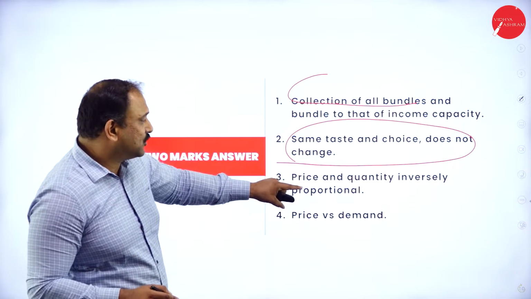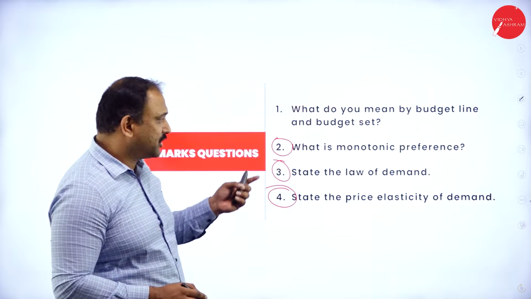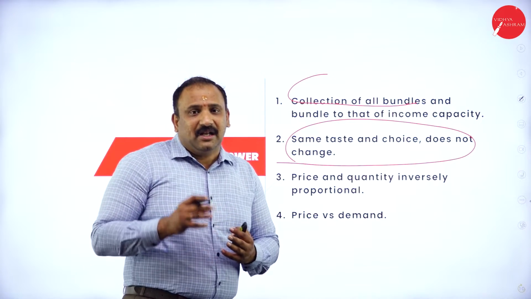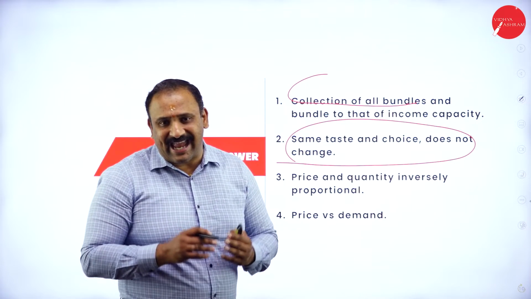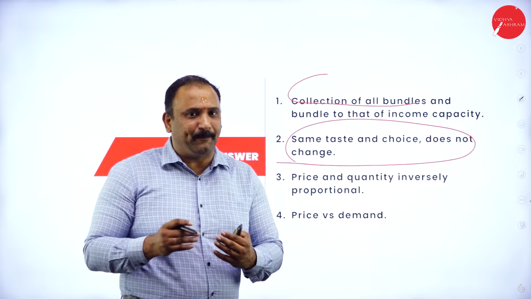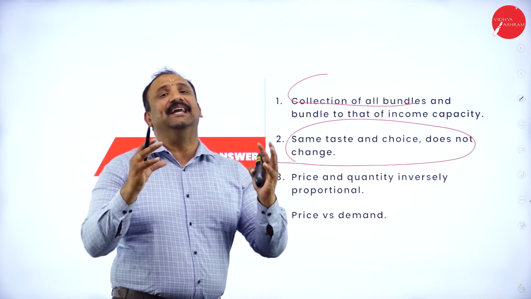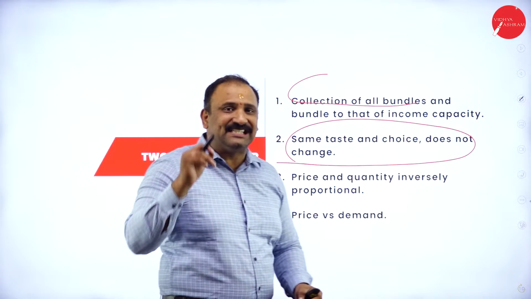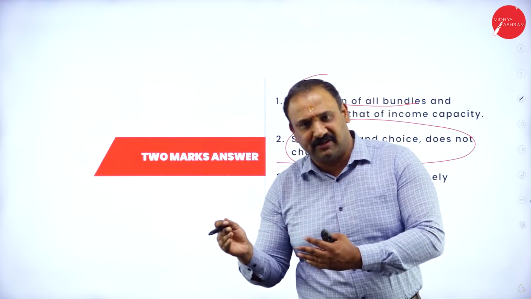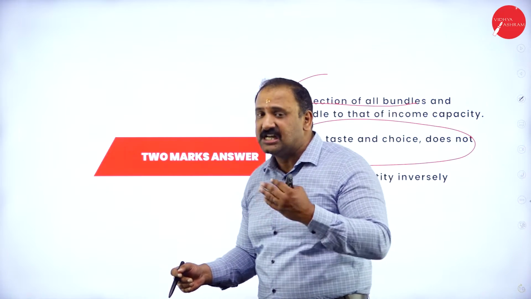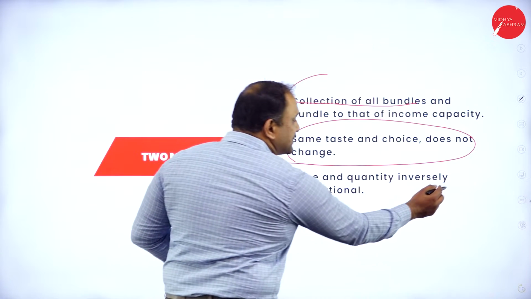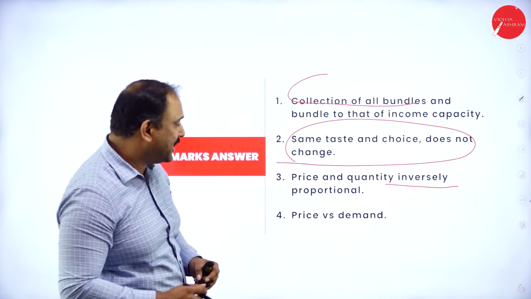Followed by price and quantity, the factor we are talking about is the law of demand. So what is the law of demand? As the law of demand states very clearly, other things remaining the same, it is about price and quantity. They are inversely proportional. If the price increases, the quantity of goods demanded will come down, and it's an inverse relation, which means if the price decreases, the quantity demanded will start going up. So price and quantity are inversely proportional. This is the key word that you need to keep in your mind.